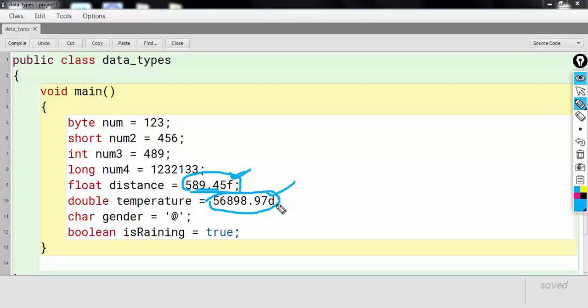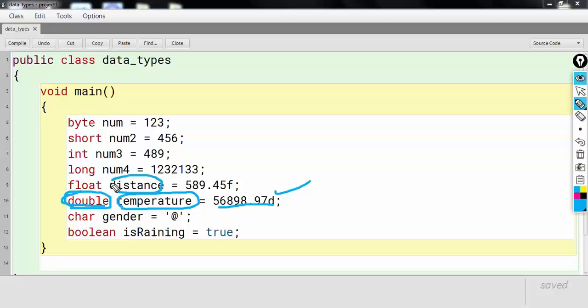And if you write D next to a decimal number, that will become a double literal. Since I've written D here, this is a double literal, and this is perfectly fine because we have the double data type here.